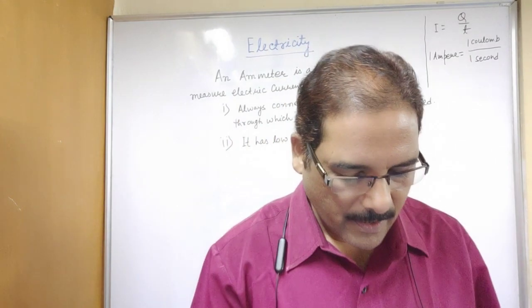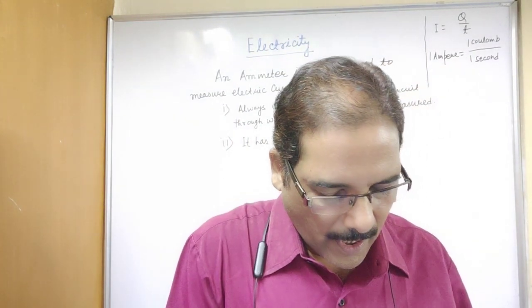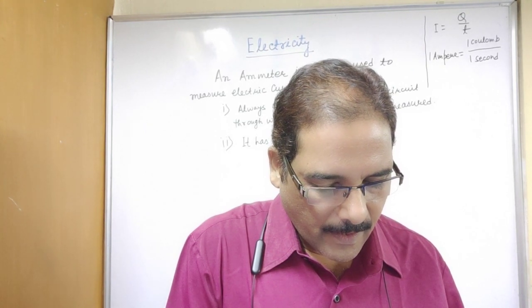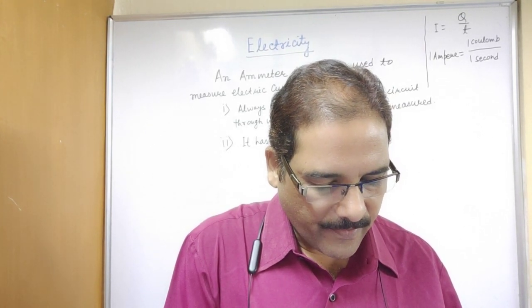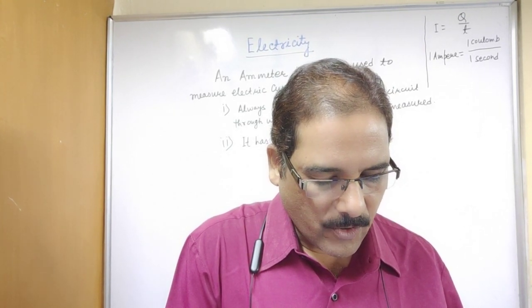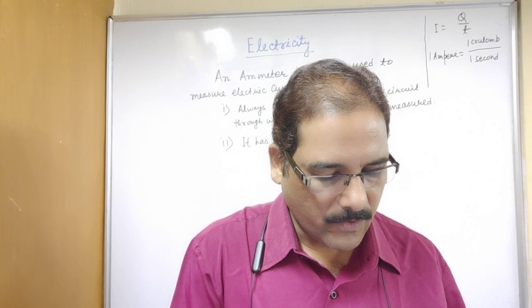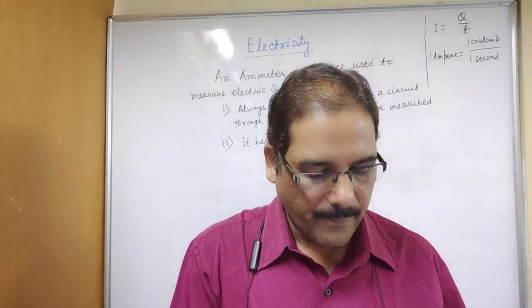So this is all about electric current. I am reading the last paragraph: an instrument called an ammeter measures electric current in a circuit. It is always connected in series in a circuit through which the current is to be measured.